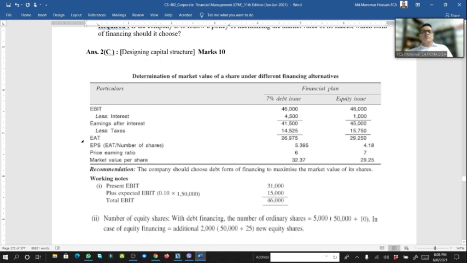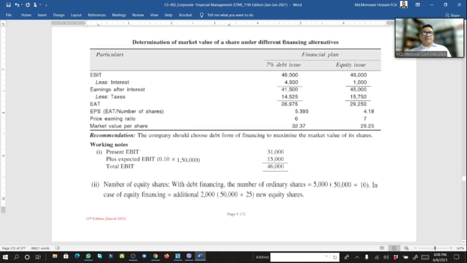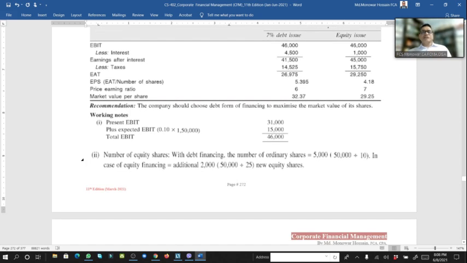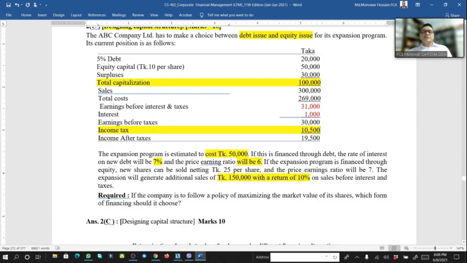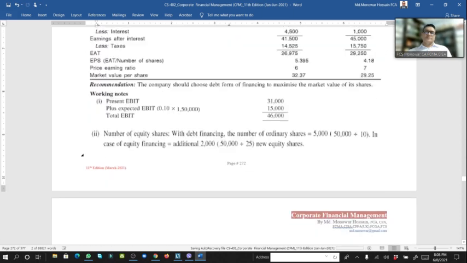So how does earning per share come? We have to say the number of shares. What is it? Number of equity shares with the debt financing. The number of ordinary shares here. Look here, number of ordinary shares with debt financing. If it is taka 10, then here 5,000 shares. Same way, number of ordinary shares 5,000.